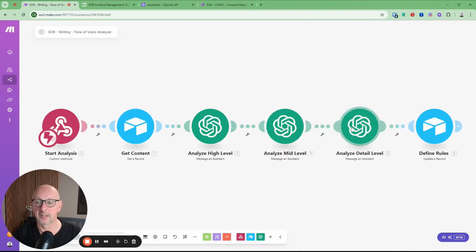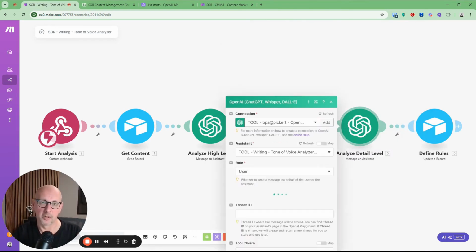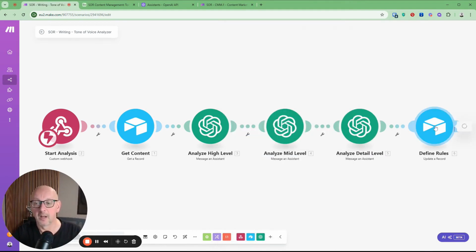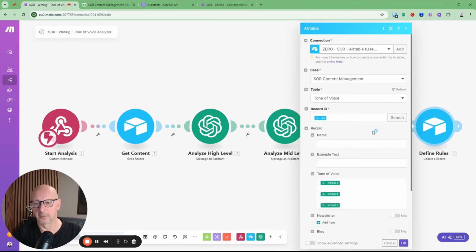And finally, at the detail level, I do the same thing again. I pass on the text and then the results from the medium level analysis. And in the end, all I do is write the result into this table, specifically into a single continuous field. And later, when I'm writing articles, I can simply include that in my prompt.